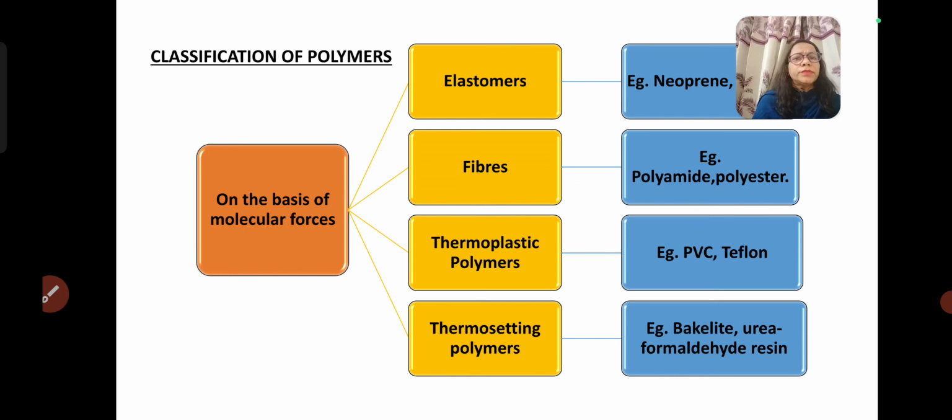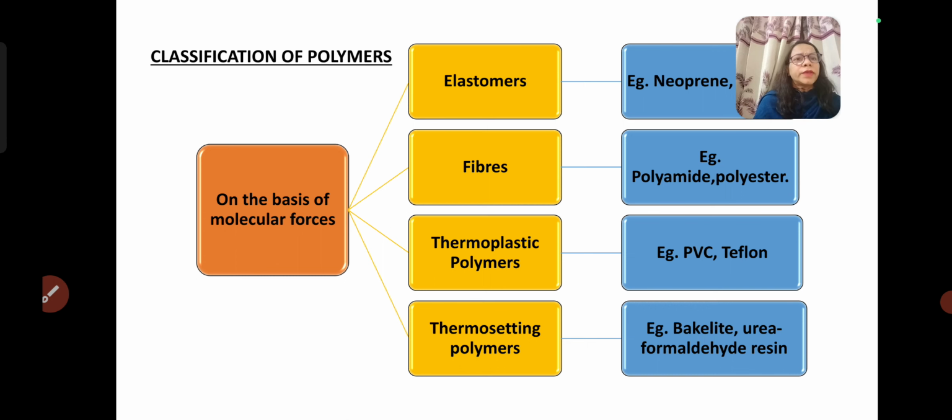Next classification is based on the molecular forces present between the monomer units, and there are four types of polymers in this category. First of all, elastomers. Elastomers are formed by the addition method, and they have elasticity. They can be stretched up to 10% of their bond length. Neoprene, that is natural rubber, is an example of an elastomer. Styrene butadiene rubber is also an example of an elastomer.